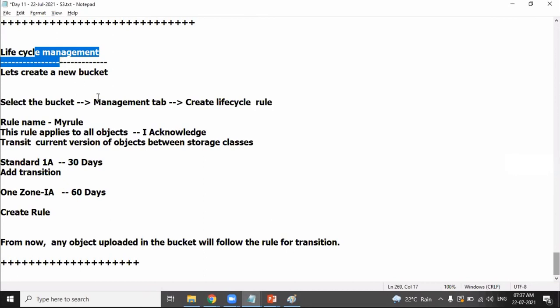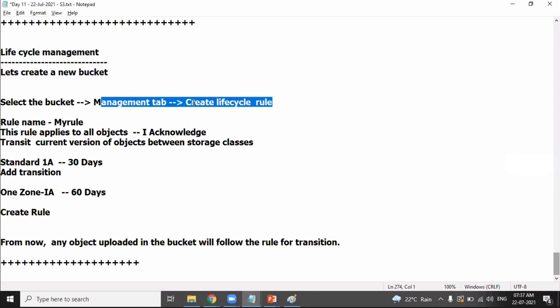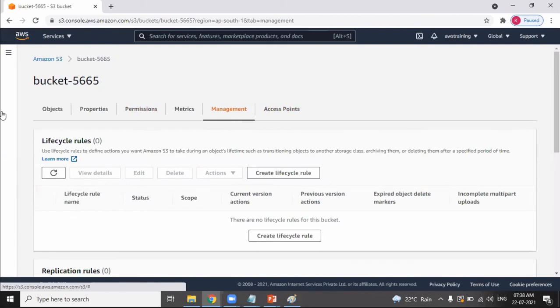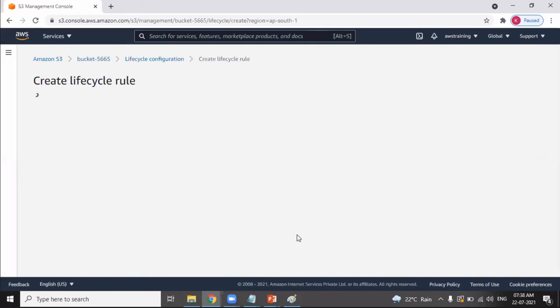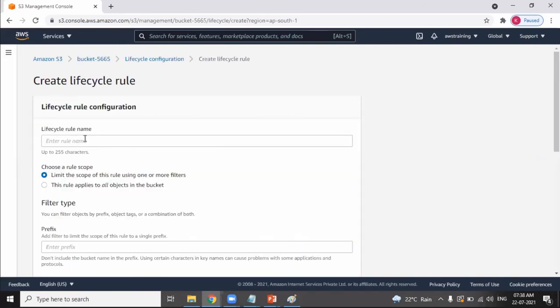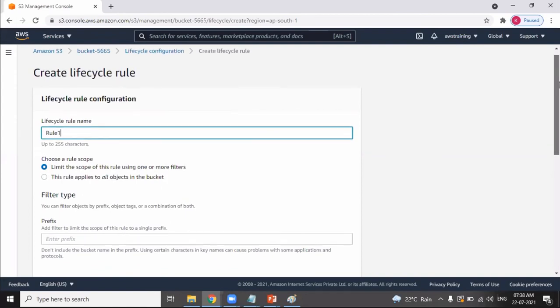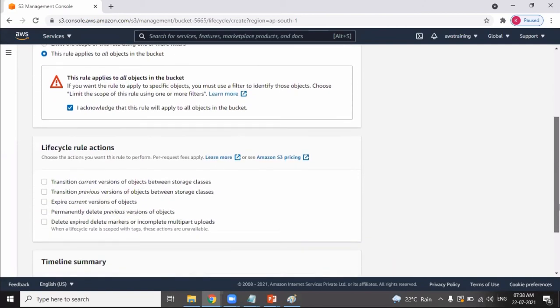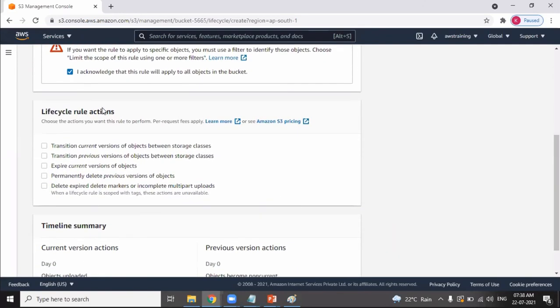Select the bucket, go to the Management tab, and there is an option called create lifecycle rule. Right now, there are no lifecycle rules. Create a lifecycle rule. Rule name can be anything. Rule 1. Scroll down. I want to apply the rule to all the objects. Scroll down. Lifecycle rule actions.